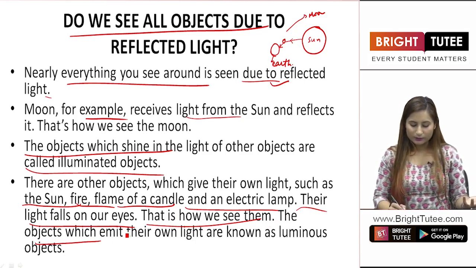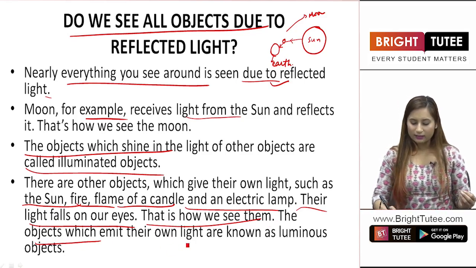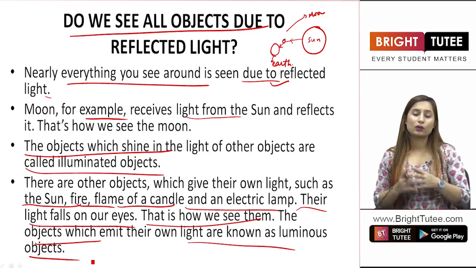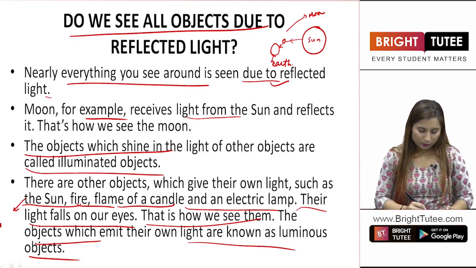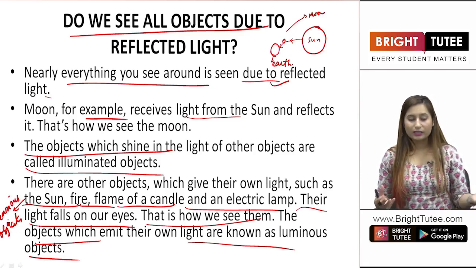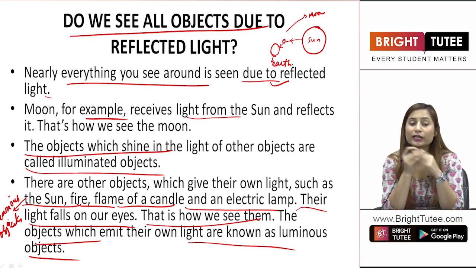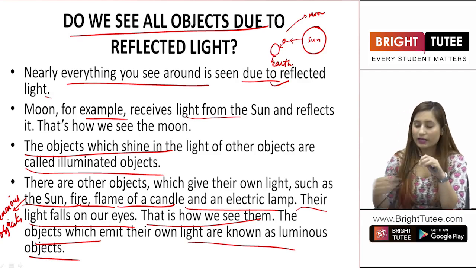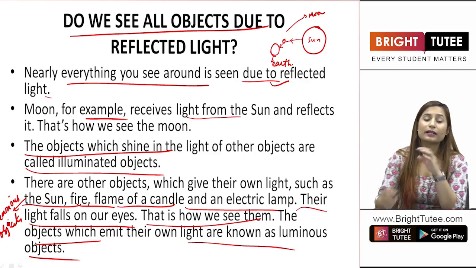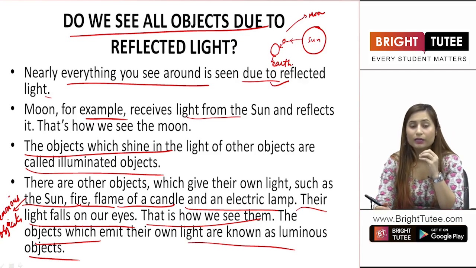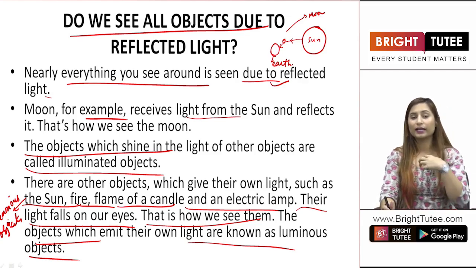The objects which emit their own light are known as luminous objects. The sun, for example, is a luminous object. Right? We have illuminated objects which we can see due to their shine when light falls on them, while luminous objects are the substances where the light is produced by them by themselves only. We are able to see them because they are throwing light at us.